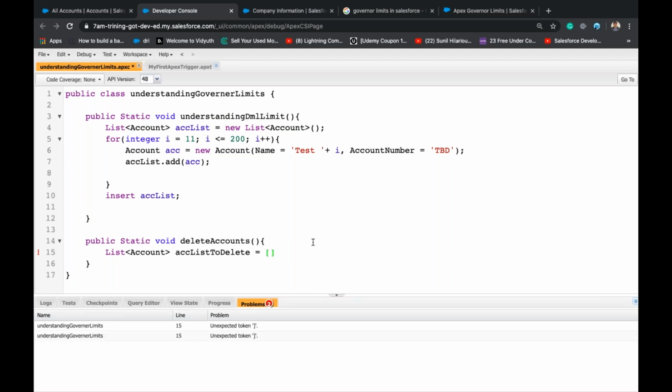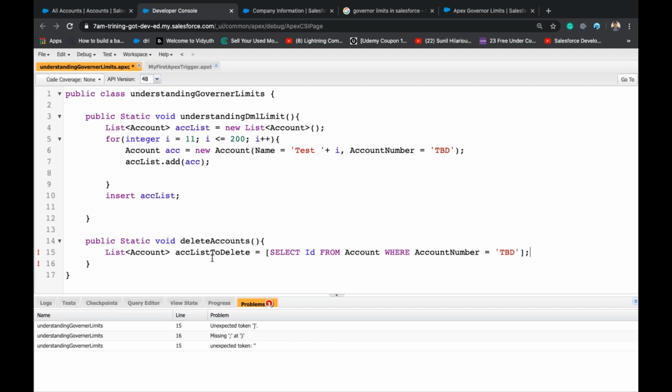select Id. I need only Id, right? To delete from Account where account number is equal to TBT.